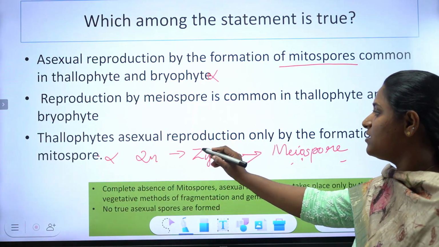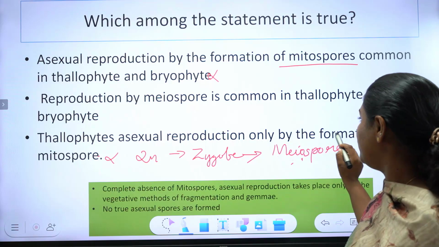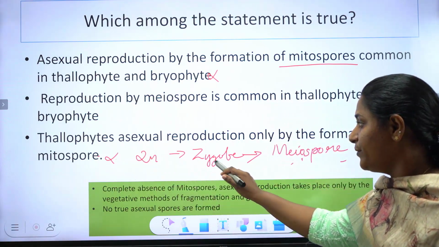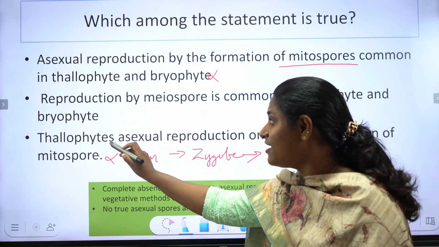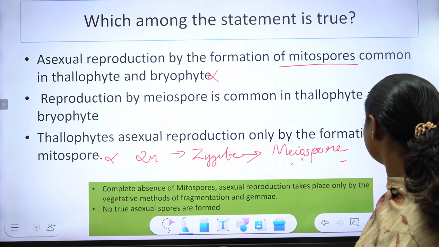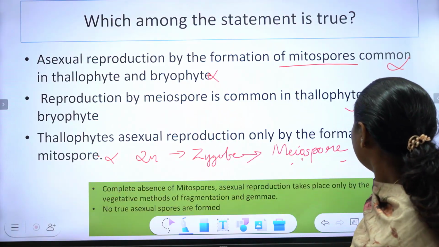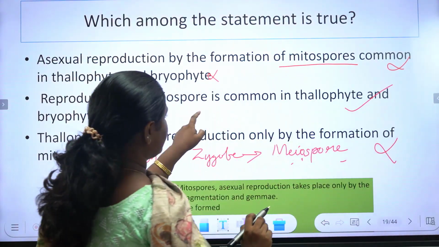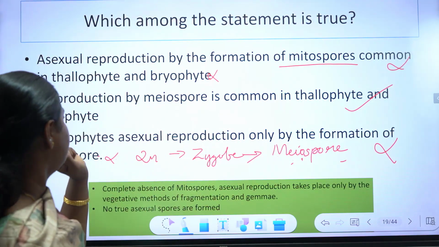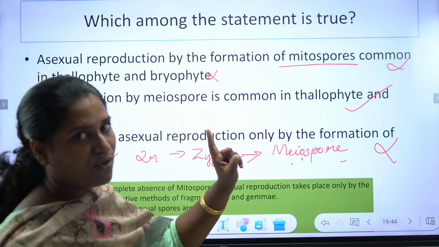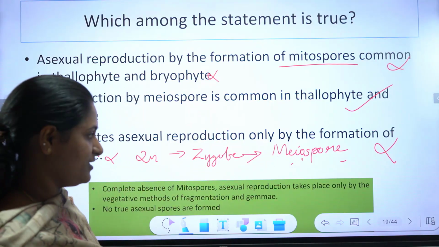Okay, so this option, thallophyte asexual reproduction only by the formation of mitospore, is wrong because meiospore formation also takes place in the thallophyte. So this option is also wrong. Which one is the correct? This one. Reproduction by meiospore is common in thallophyte and bryophyte. Yes, meiospore formation is common in thallophyte and bryophytes.